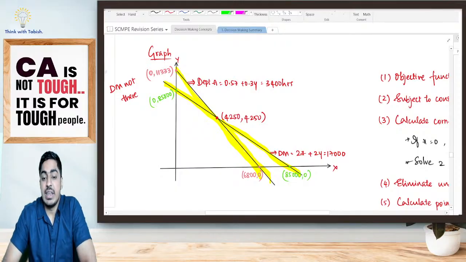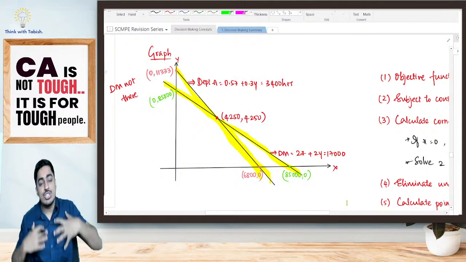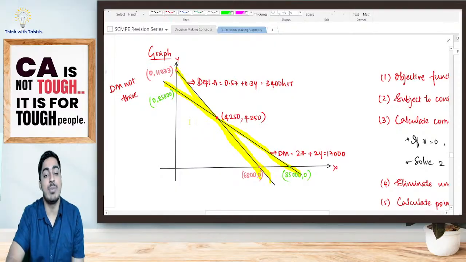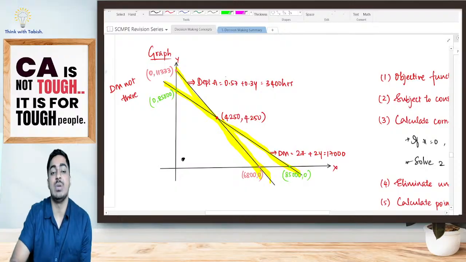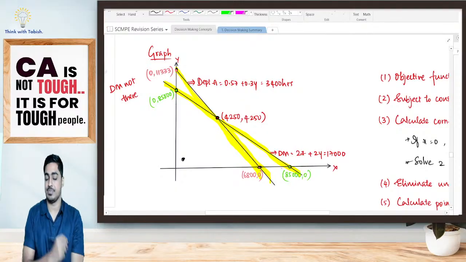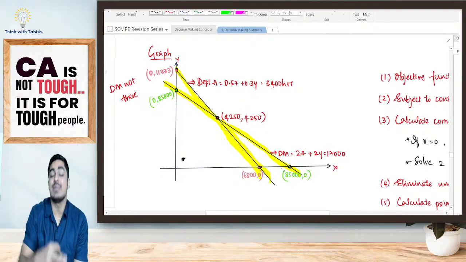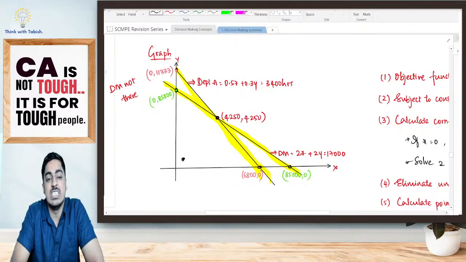Now our feasible region: what do we want, students? I want my profit to be maximum. Yes or no? I want my contribution to be maximum. So do I want to sell less units, or will I try to sell maximum units? I want to sell maximum units. That means my optimal point in the feasible region will be one of the corner points. Either it will be this one, or this one, or this one. Is it clear? I don't want to sell less units. I want to push to the maximum limit. So the point at which my contribution is maximum will be one of my corner points.